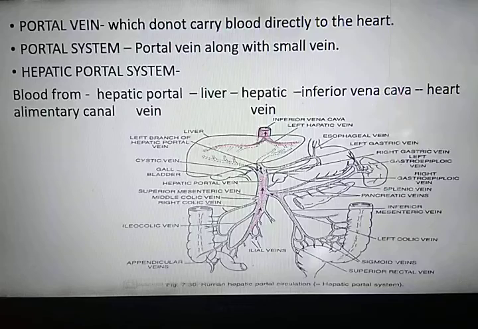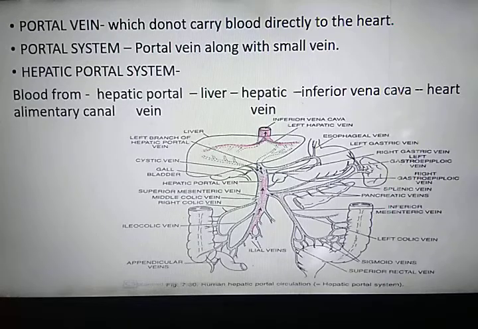Next topic is hepatic portal system. Before starting hepatic portal system, we should know what you mean by portal system. A portal vein together with small veins through which it receives blood is called portal system, and it is named after the organ to which it carries blood. Now, what do you mean by portal vein?